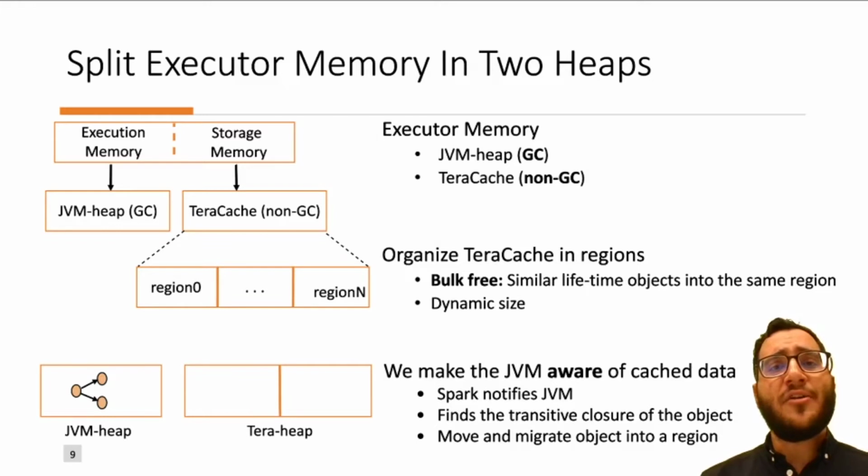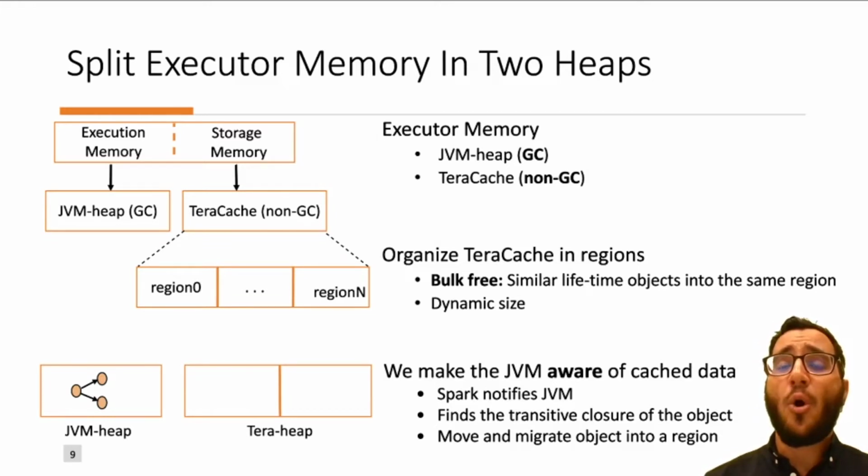We organize TeraCache in regions, and every region contains similar lifetime objects, so we reclaim entire regions instead of individual objects in each region. Currently, in vanilla Spark, the JVM is unaware of caching operations, so it treats cached data objects as short-lived objects, paying significant garbage collection time.